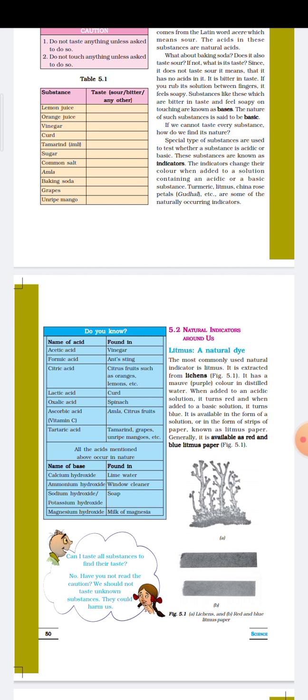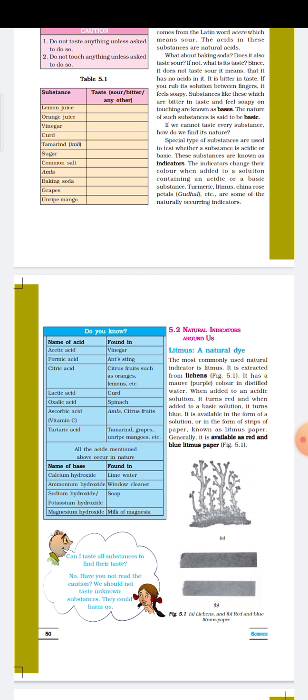As we know, bases are bitter in taste. So the first property of bases is that they are bitter in taste. It is the presence of the base that gives unflavored milk of magnesia its bitter taste. So this is one of the examples. From this, what do we come to know? That bases are bitter in taste, or bases taste bitter.